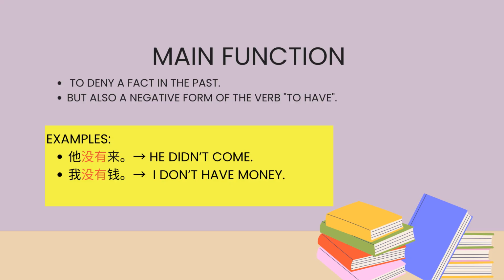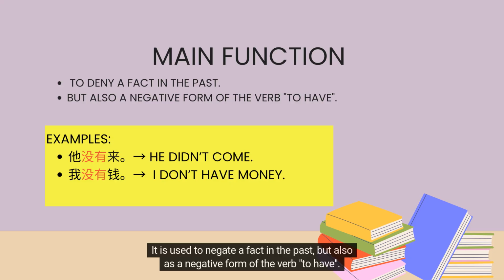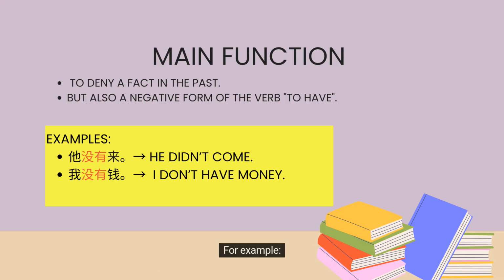Main function. It is used to negate a fact in the past, but also as a negative form of the verb to have. For example, 他没有来, he didn't come. 我没有钱, I don't have money.